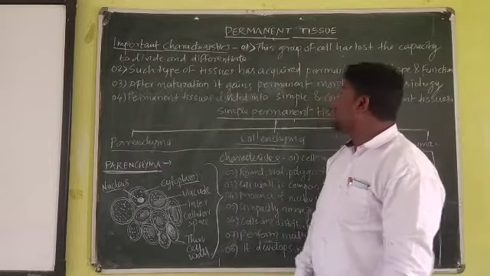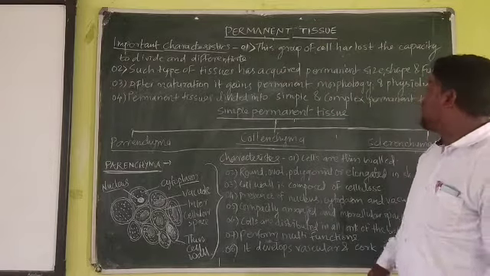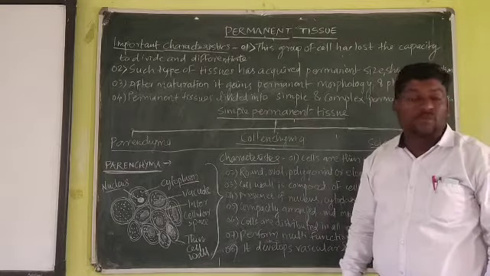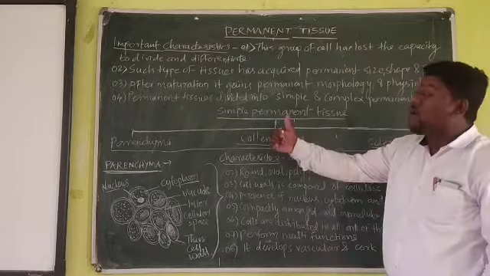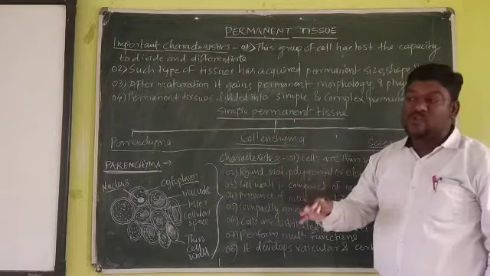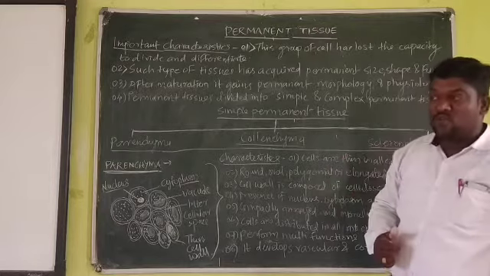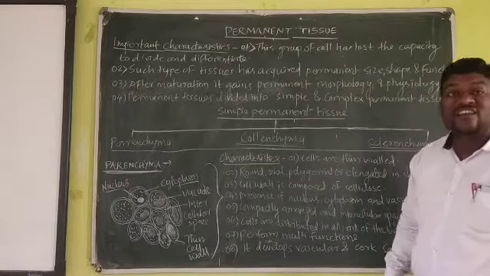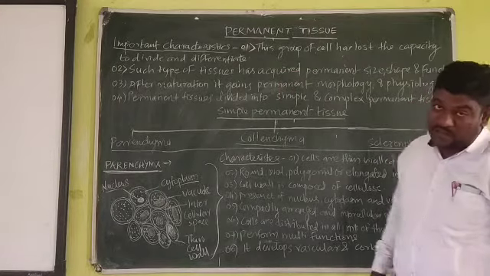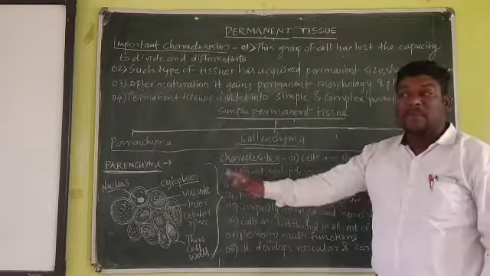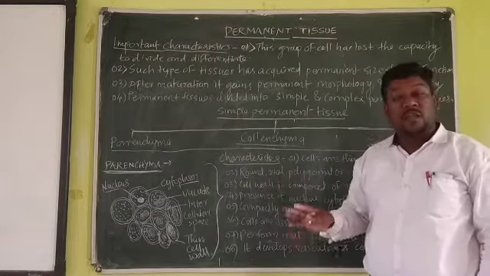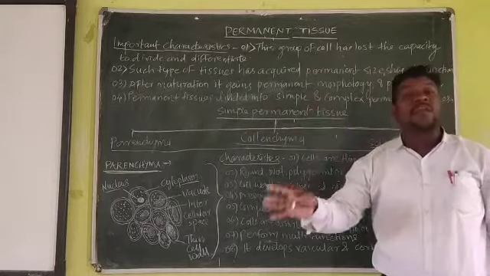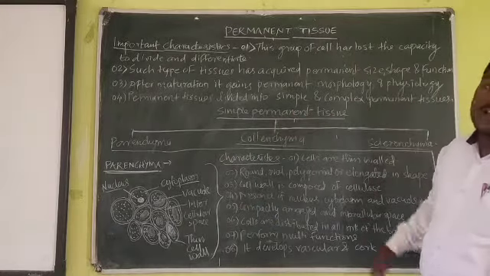Next, such tissues have acquired a permanent size, shape and function. Yes, correct. As we saw the definition of tissue: it is a group of cells having a particular and specific function. So the same thing is repeated here. Such tissues have a permanent size, shape and function. The size may be different, the shape may be different and the functions may be different, but they will not change. The size, shape and function will remain constant. That's why it is known as permanent tissue.